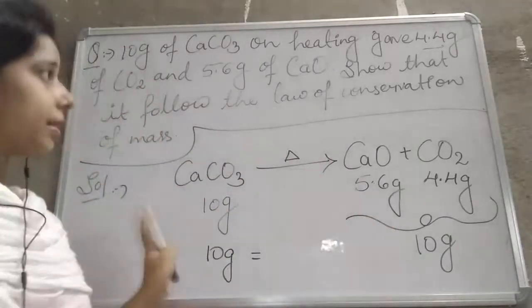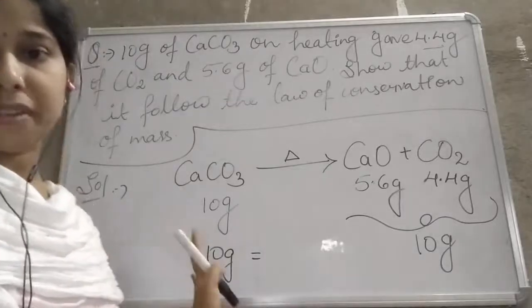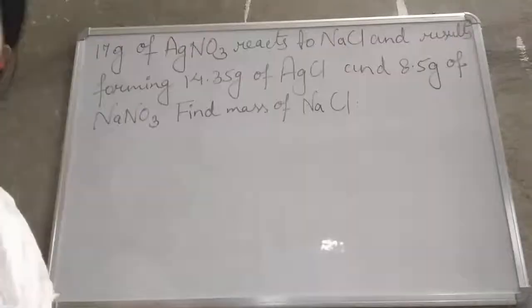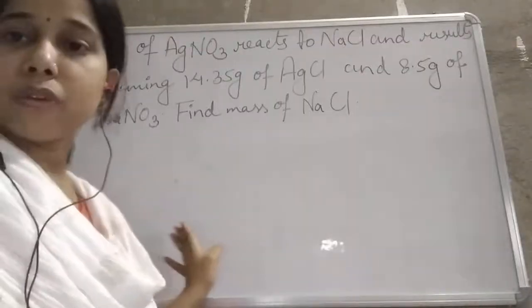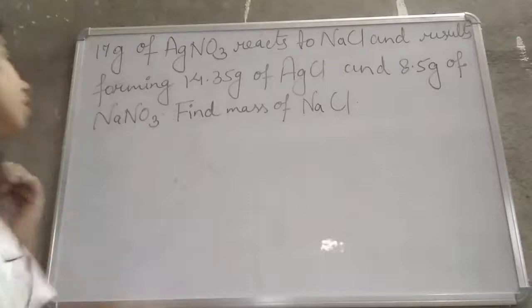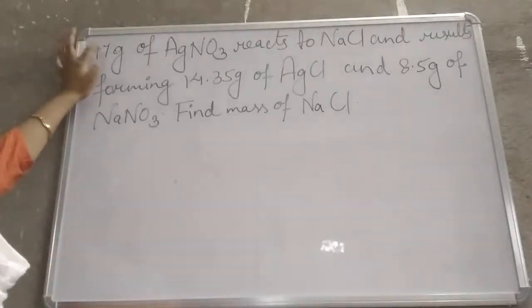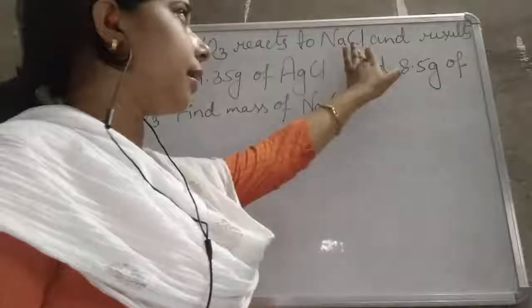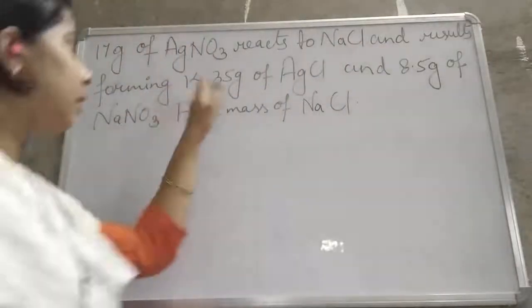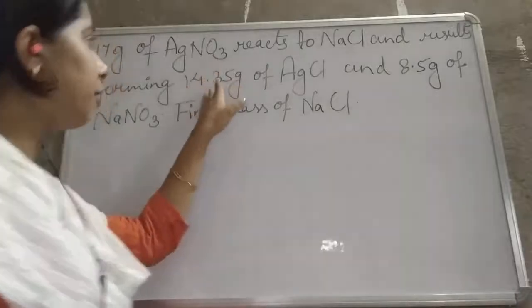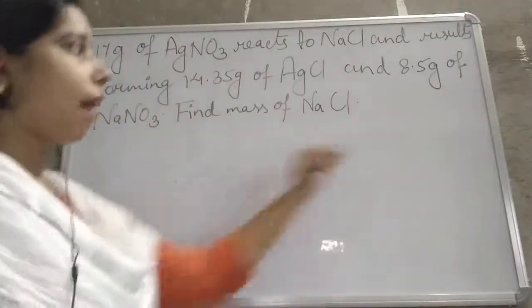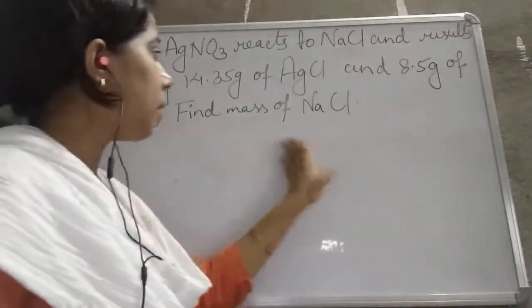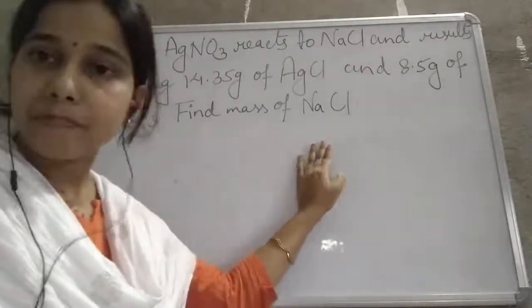Okay, we'll see one more numerical related to the law of conservation of mass, then we will understand the concept very clearly. Now see, here's another question, student. If 17 gram of AgNO3 reacts with NaCl and results in forming 14.35 gram of AgCl and 8.5 gram of NaNO3, find the mass of NaCl.